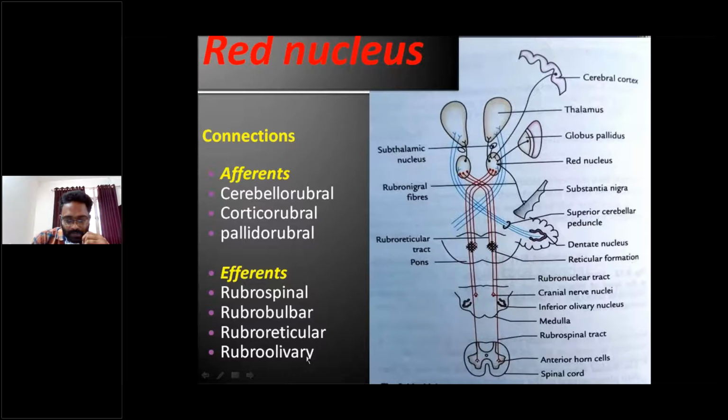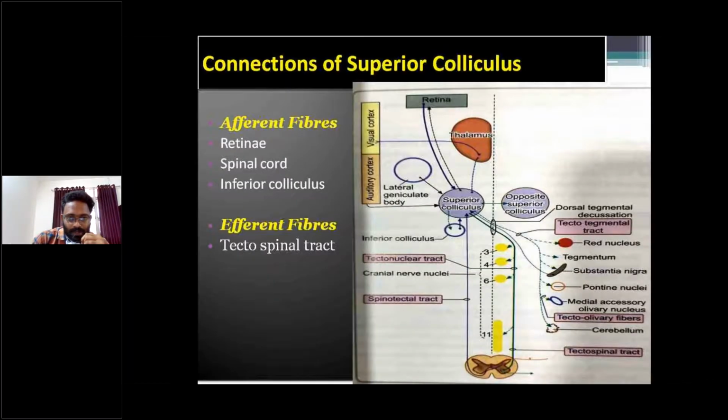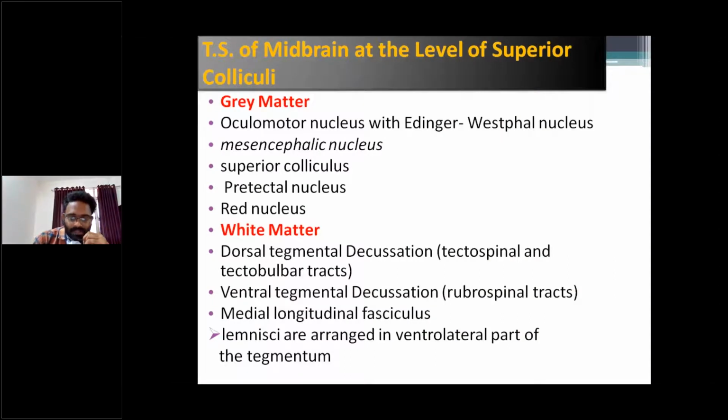The red nucleus is frequently asked as a 4 marks question. What is meant by the red nucleus? The red nucleus is a mass of gray matter situated at the level of the superior colliculus of the midbrain, 0.5 centimeter in diameter.